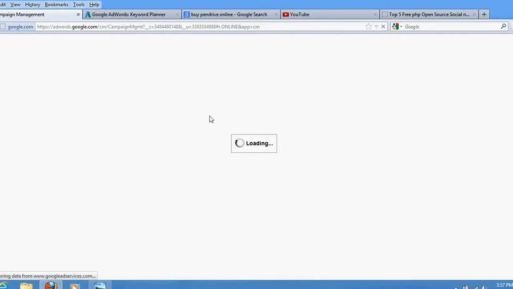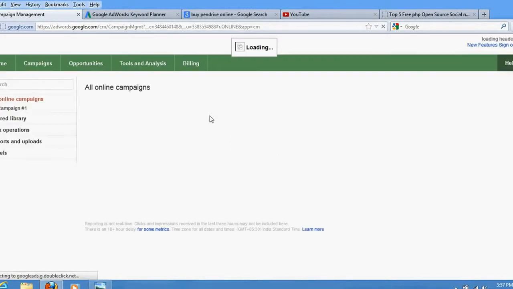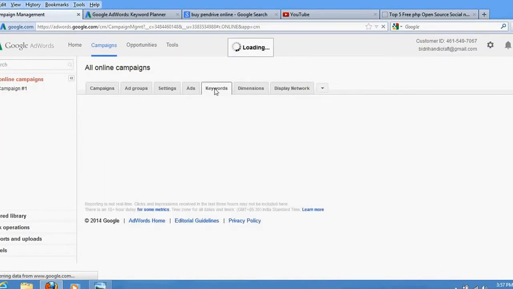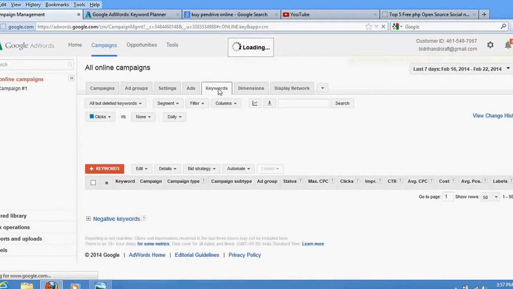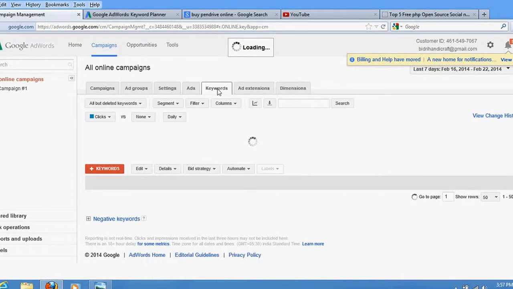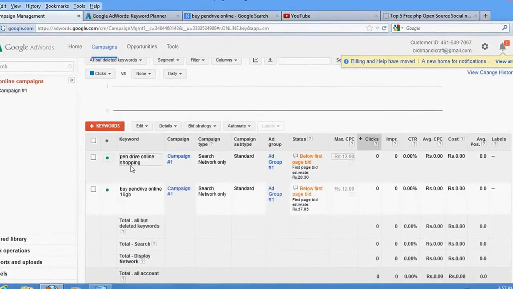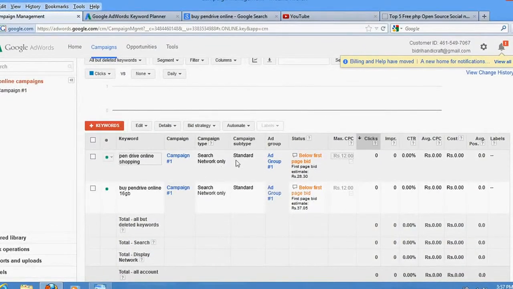Go to keywords. Okay, go to keywords, and you can set an individual bid for each and every keyword right here. So let's see. It is showing here that for this keyword, this is very important. If you select less than 28 rupees, it will not be shown on the first page.